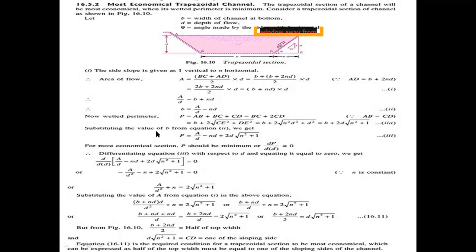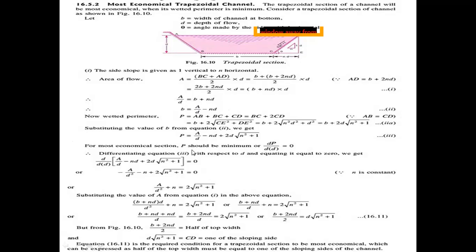Now substituting the b value from equation 2 in the wetted perimeter equation, P equals A by d minus nd plus 2d into root of n square plus 1.